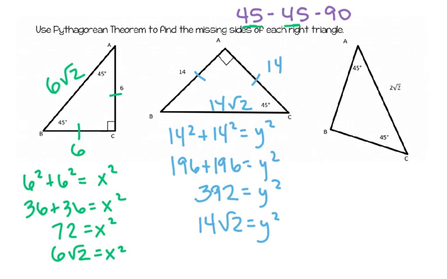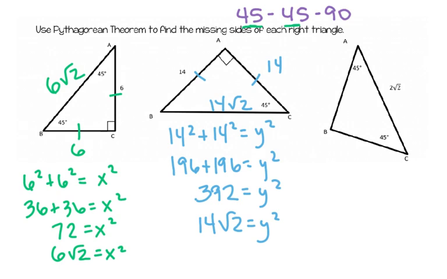On number 14, same thing, I got y squared is equal to 392, and so when I simplify my radical, 392 was 14 times 28, which is 14 times 2, so it's 14 times 14 times 2. And so that's how I got my simplified radical. Now remember, because we're talking about the length of a side of a triangle, the negative square root does not matter, so we do not worry about that.